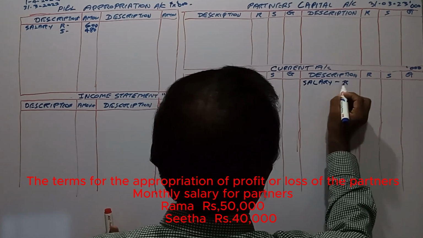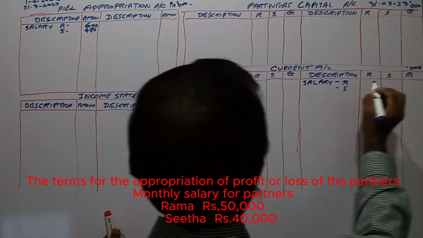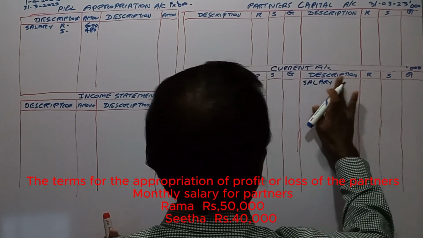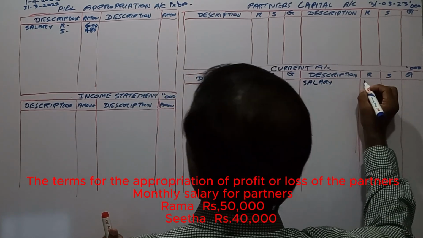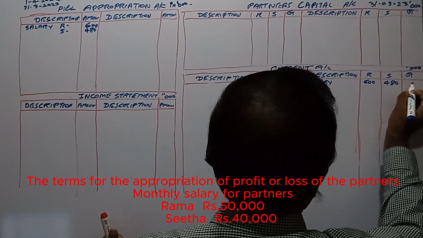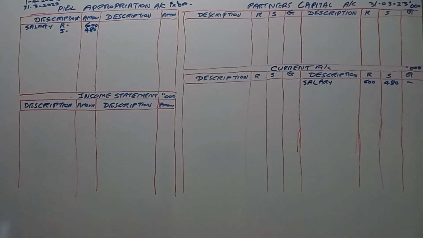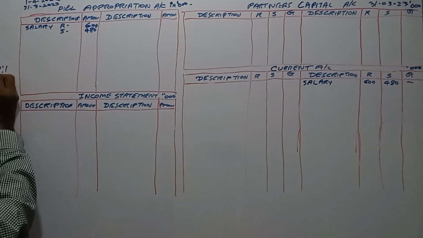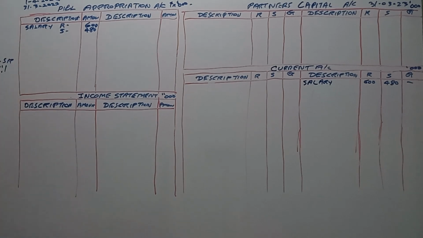Salary is 600,000 and 480,000. And interest on the opening capital balance of the year is 10% per annum. Profit or loss sharing ratio is equal, 1:1. PSR 1:1.